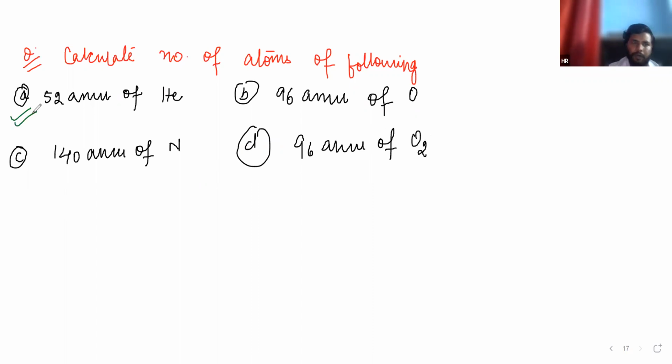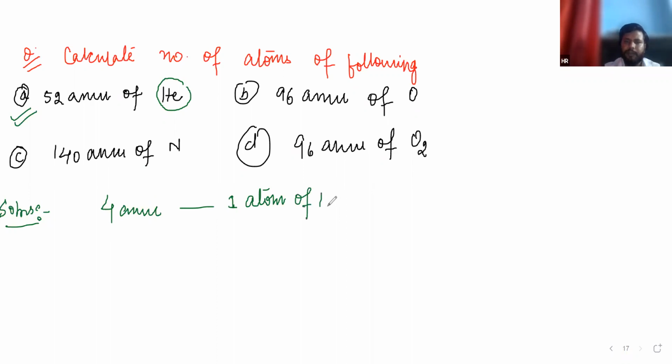Okay, just see. In mole concept, we generally apply the unitary method. It is talking about helium, and we know that the mass of one helium atom is 4 AMU. So I put the 4 AMU on the left hand side, and on the right hand side what we are calculating. 4 AMU means the mass of one atom of helium.